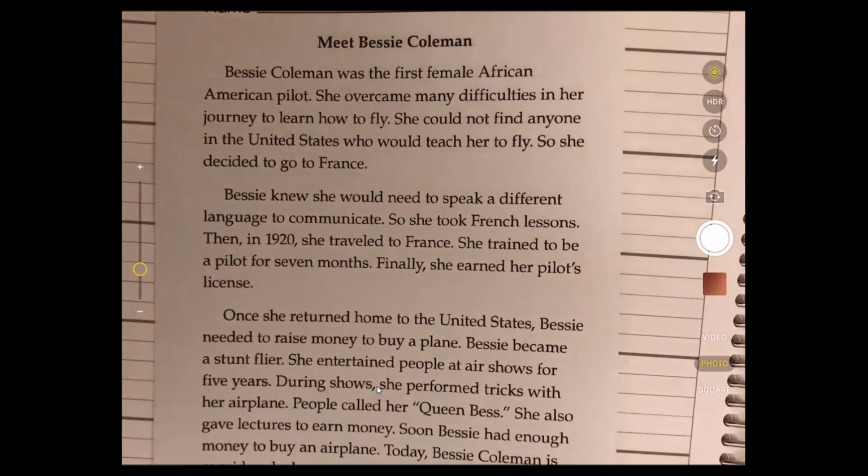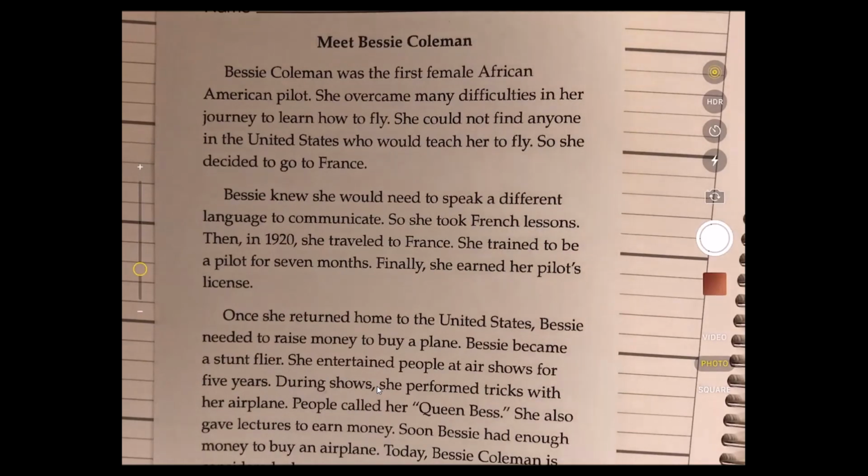So here's our passage for Meet Bessie Coleman. We're going to be doing the exact same thing we did for Amelia Earhart, but this time we're going to identify the sequence words that help us know what this passage is about. So Meet Bessie Coleman. I'm going to read the first paragraph. I'm going to stop and I'm going to identify those sequence words.